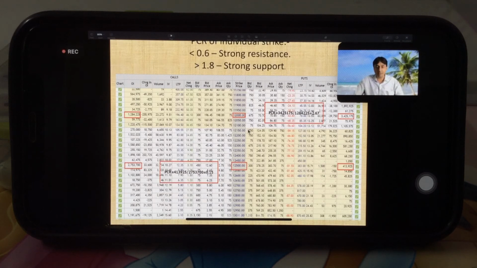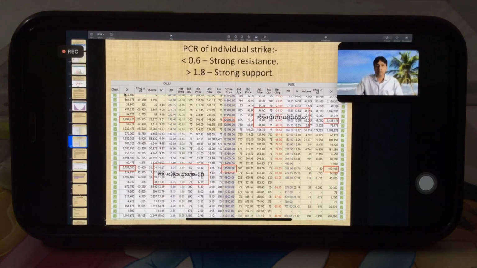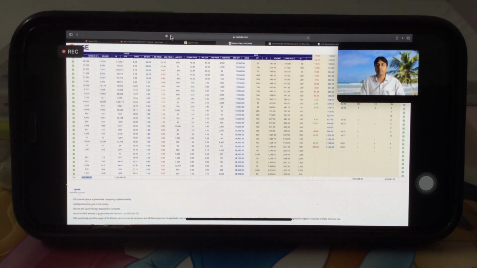If we check the recent one, this also we need not calculate.